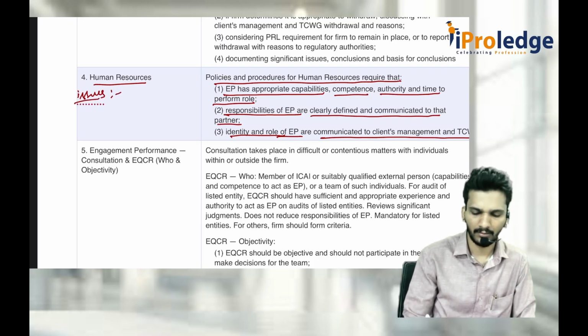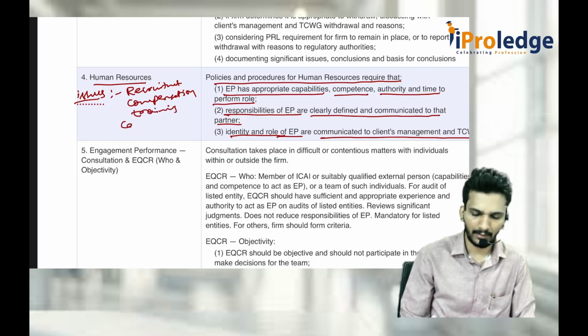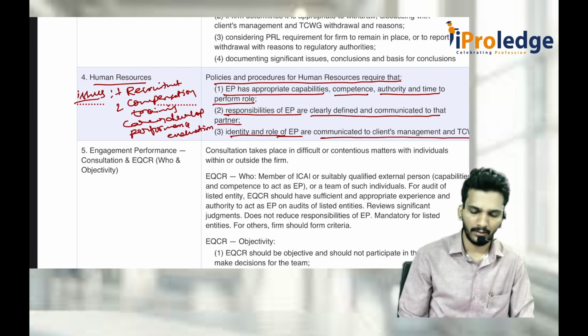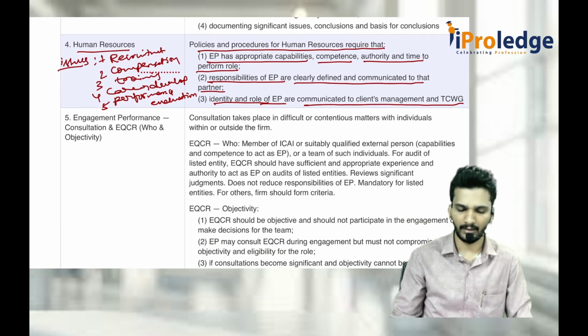Issues are recruitment, training, career development, performance, etc. These are the 5 things which have to be always had by a human resource team.